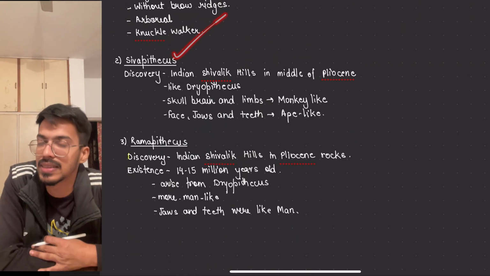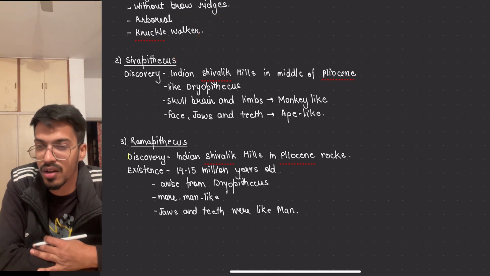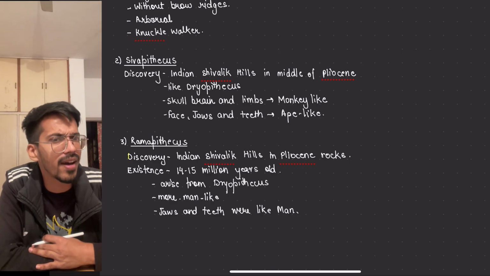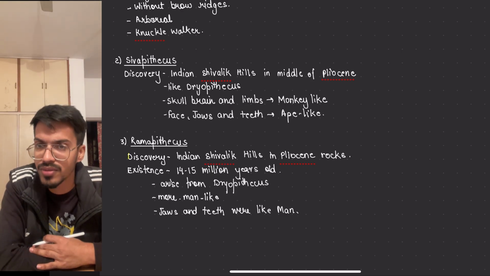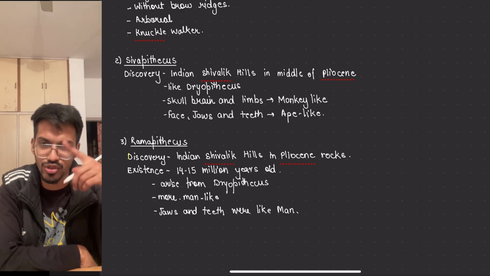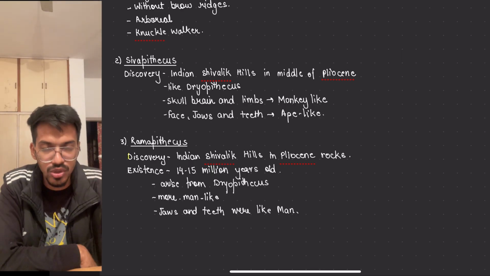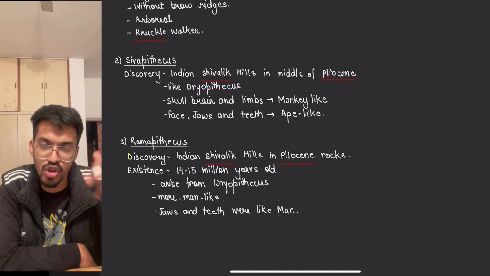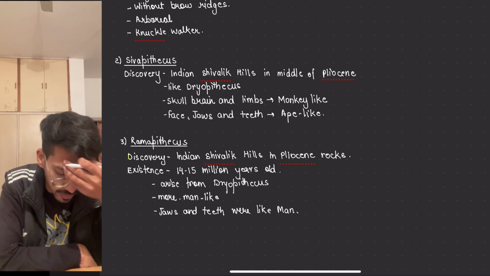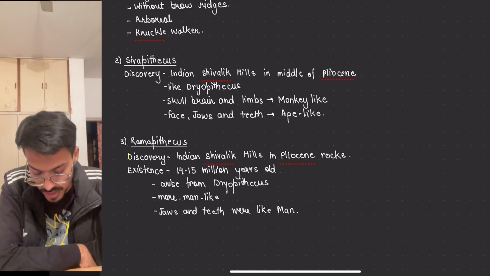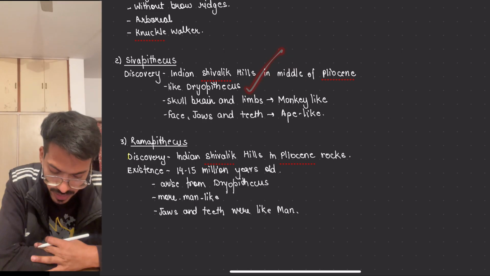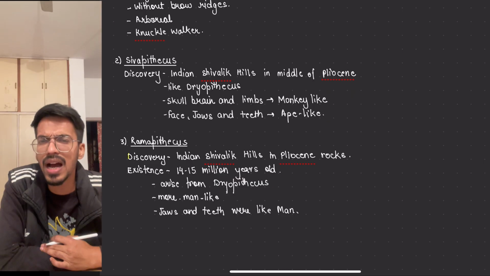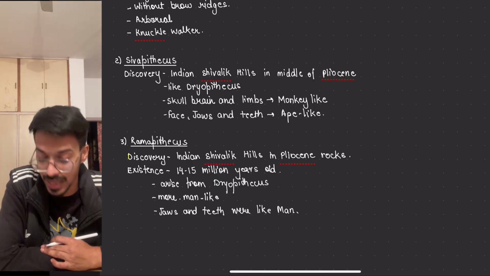Then comes Shivapithecus. The name itself says something: Shiva means India. It is seen in India, in the Shivalik hills. What are the Shivalik hills? These are one of the ranges of the Himalayas. The Himalayas are actually three different ranges, mountains in a line, right? So the Shivalik hills are one such range of the inner ones. The outer one is towards China, the inner one is towards the Shivalik. In those hills we found Shivapithecus, which looks like Dryopithecus only. It has monkey-like and ape-like structure present, but of course we can see the Dryopithecus similarity.